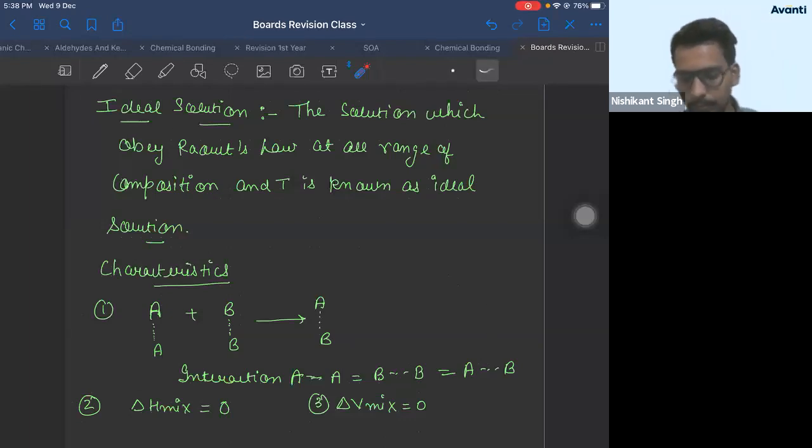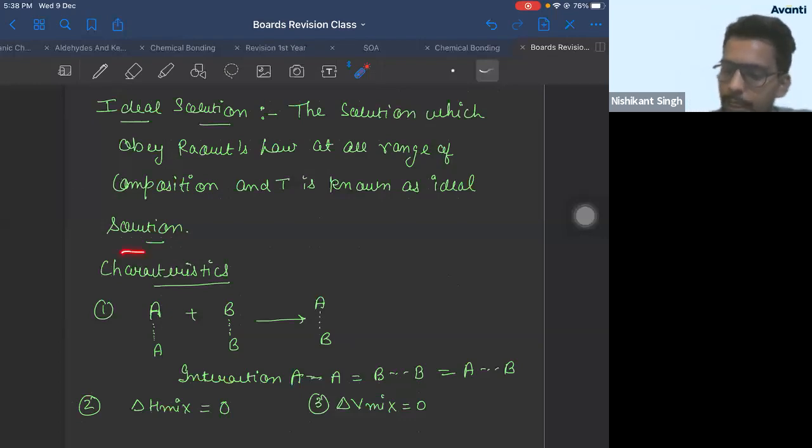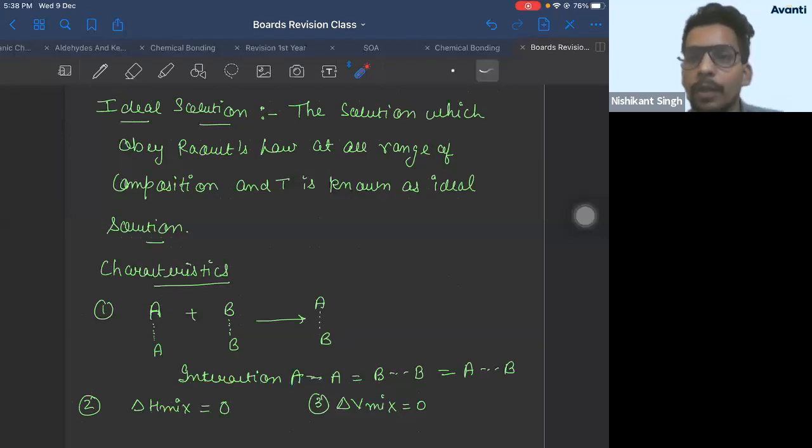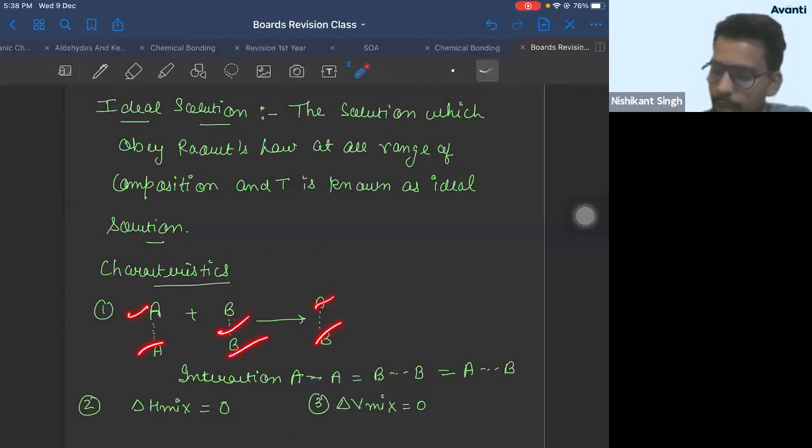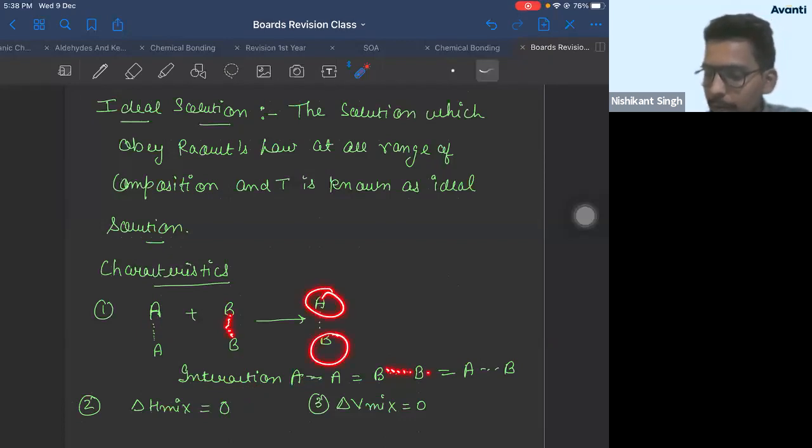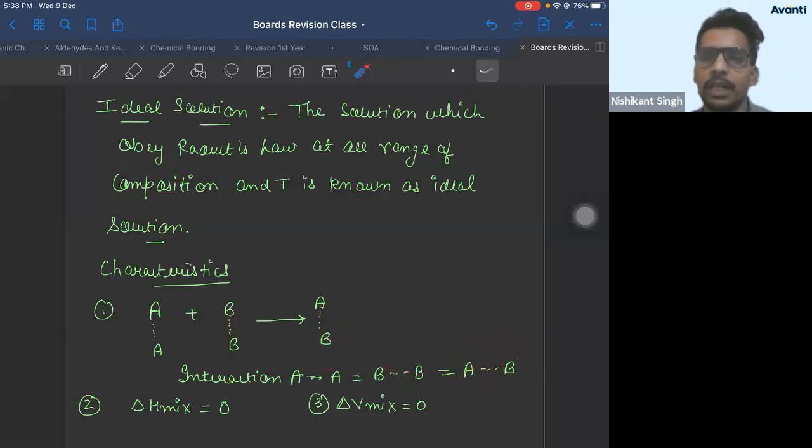So, what was ideal solution? The solution which obeys Raoult's law at all range of composition and temperature is known as ideal solution. And then what was its characteristics? Its characteristics were if there is solute and solvent, the interaction between solute molecules should be equal to interaction between solvent molecules, which should be equal to interaction between solute and solvent molecules. Correct? This was the first characteristic.